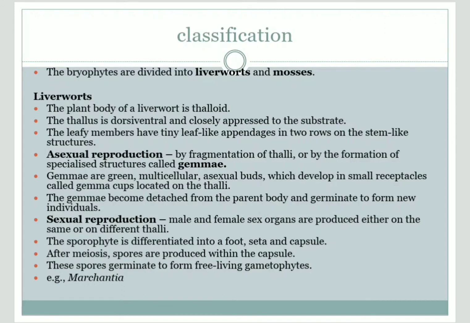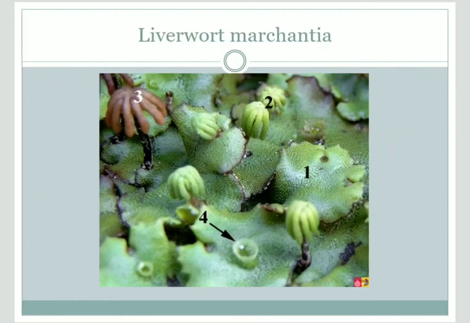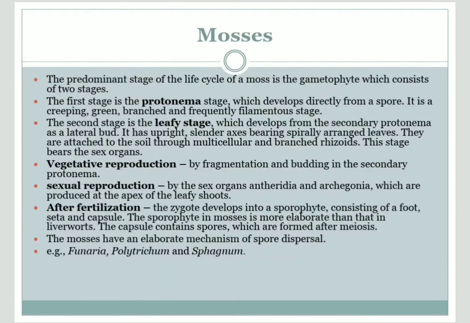For sexual reproduction, both the organs are present. In this structure, if you see, this is Marchantia, one of the liverworts. You see number 4, that is the cup-like gemma cup. The organism is a liverwort, and numbers 3 and 2 are the gametophytic body, that is, the sporophytic body. Okay, mosses next.